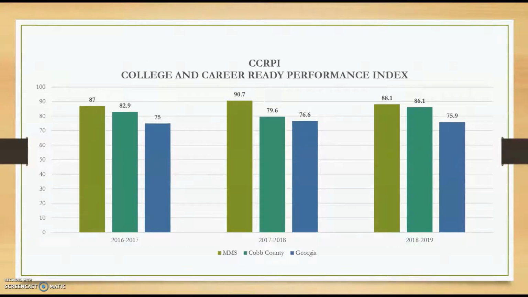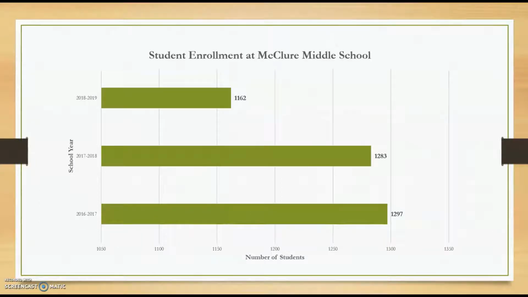The first piece of data that's going to be examined is the CCRPI over the past 3 years at McClure compared to those scores in the state of Georgia and District of Cobb County. McClure Middle School's CCRPI score has been higher than both the state and district scores throughout the past 3 years. In 2016 to 2017, McClure's score was an 87, increasing to 90.7 in 2017 to 2018, and then slightly dropping in 2018 to 2019 to a score of 88.1, but still being above both district and state scores.